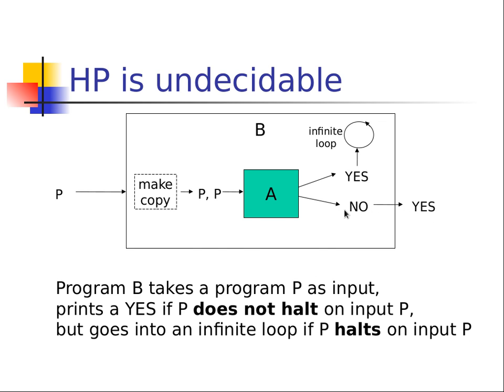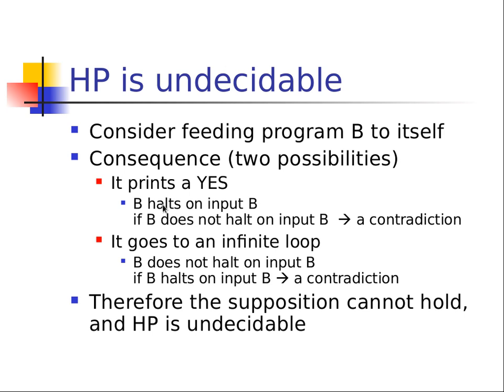But we're saying it does. Oh, hold on a second. I did that wrong. B halts on input B, right? So that's when it would print no. But if B does not halt on input B, now it's a contradiction.